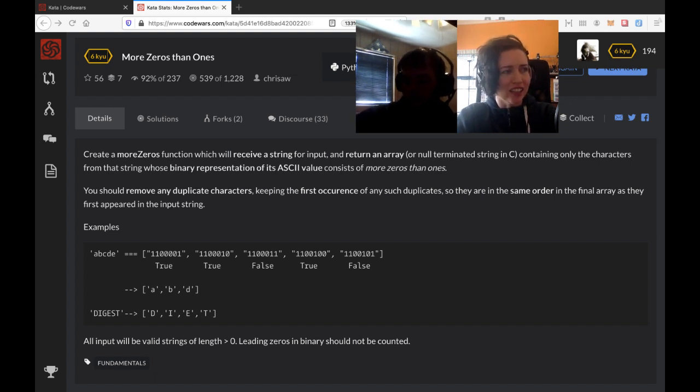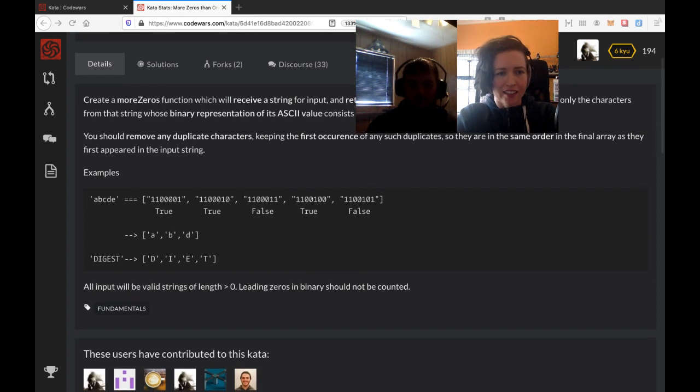And this is the challenge that was chosen. It's called More Zeros Than Ones. It's a level 6 kata. If you know about Codewars, then they have levels 1 through 8, 8 being the easiest, 7 pretty easy, and then they get more difficult as the numbers get lower. So this is a number 6. We're looking for something that will take about an hour. Let me read the instructions and then we'll get into it.